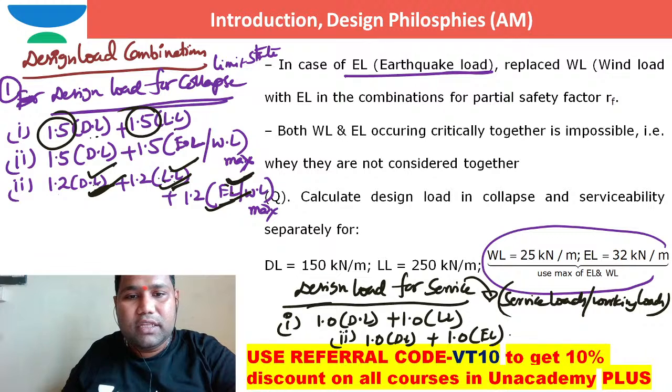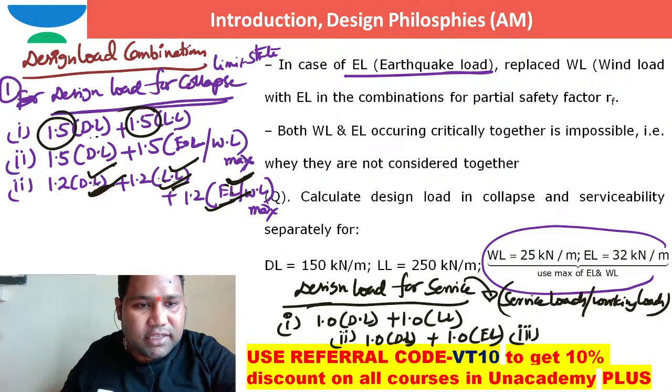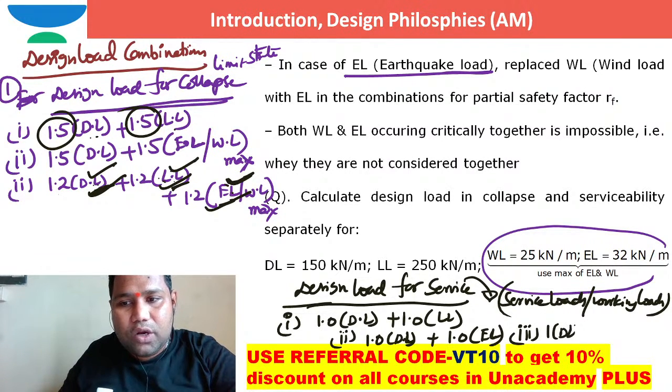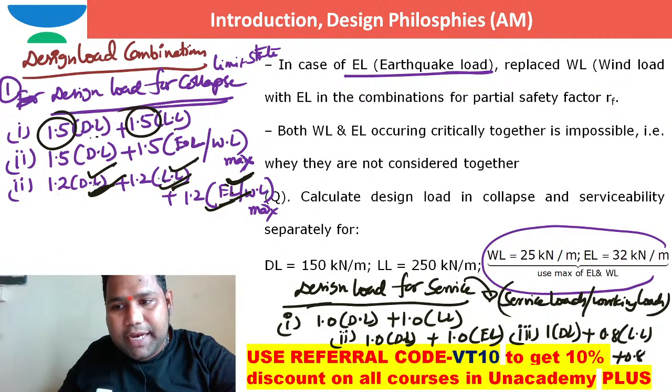Third combination: some people will say, sir, earthquake load or wind load, shall I write? Yes, earthquake load or wind load, whichever is higher we can consider generally. So the third one is one times dead load plus 0.8 times live load plus 0.8 times earthquake load or wind load, whichever is higher.